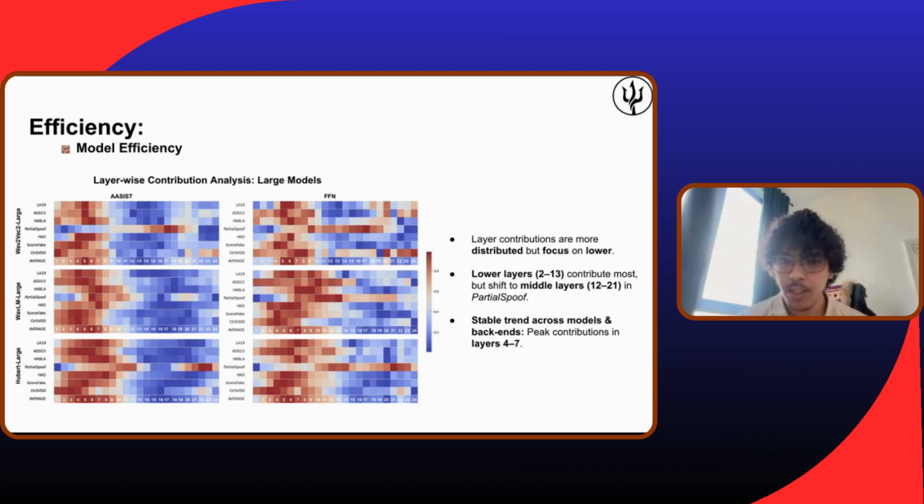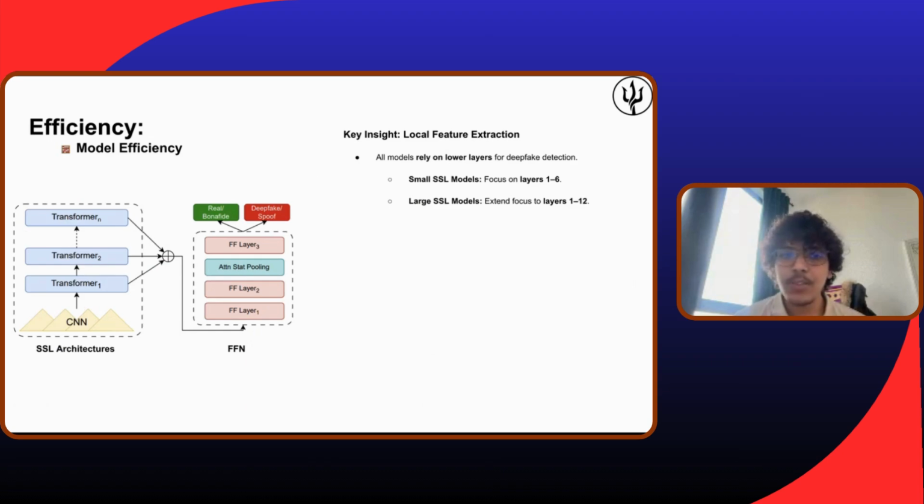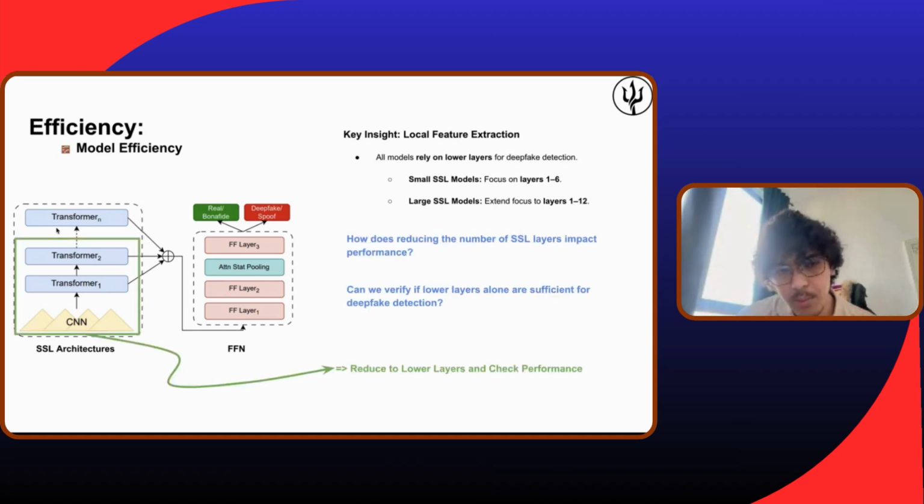So now that we know this, what we need to do is go to this SSL model and remove all the reports coming from the upper layers. We have here 24 layers, so 24 reports.